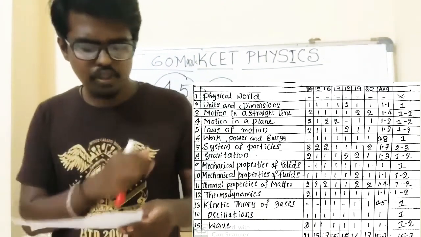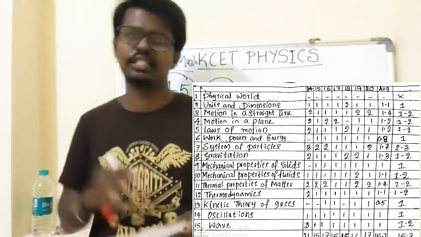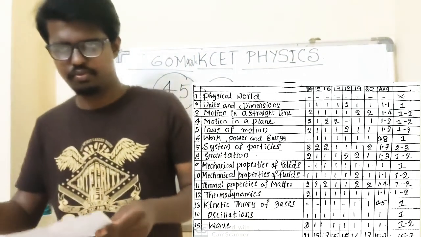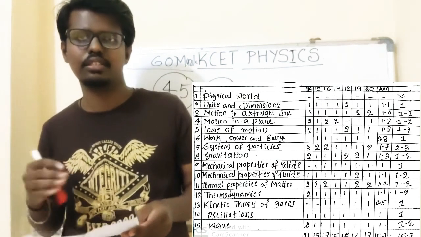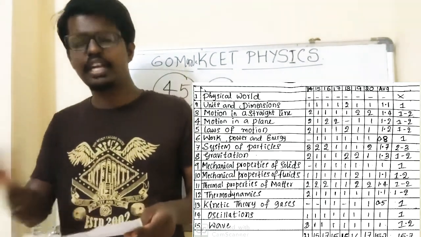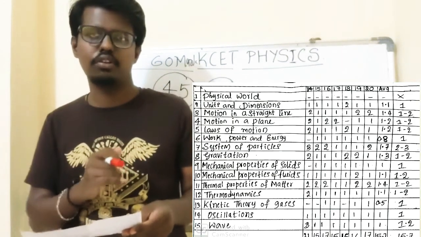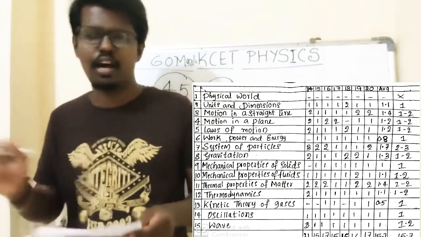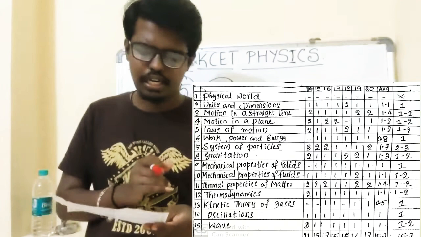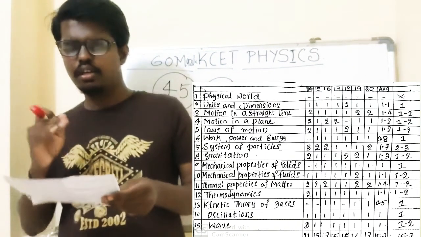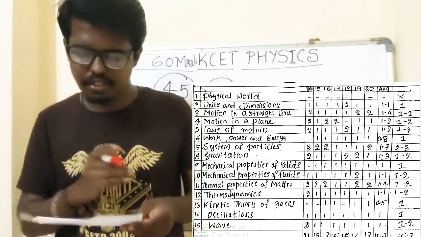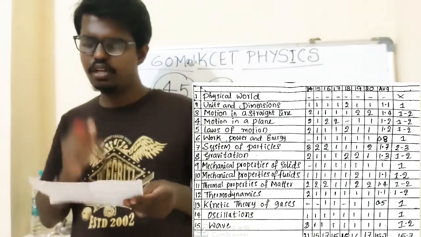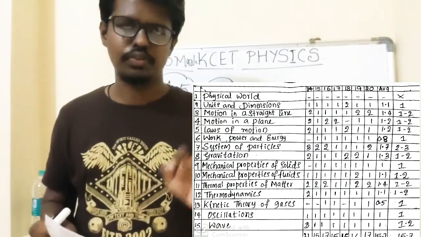Next, motion in a straight line. This covers velocity, acceleration, uniform velocity, uniform acceleration, the derivations and problems, and the retardation concept. On displacement and distance concepts they will make tricky numerical questions. They will also ask concepts on the basis of graphs. From 2014 they have asked two questions, then one question each in 2015, 2016 and 2017, so on average one to two questions will be asked from this chapter.